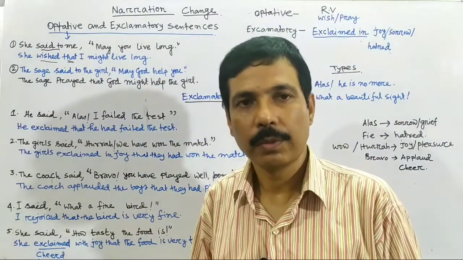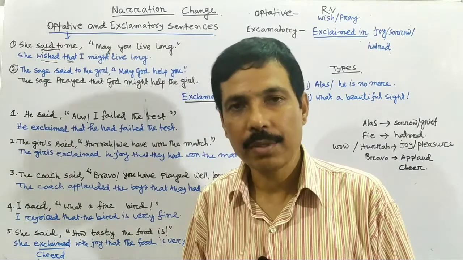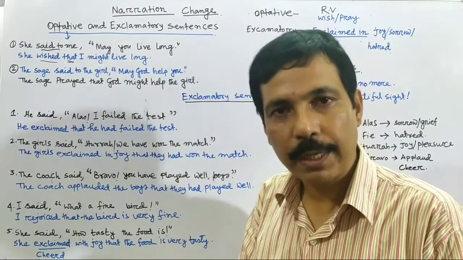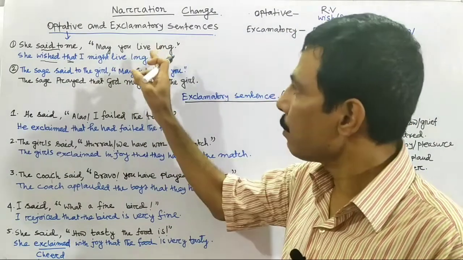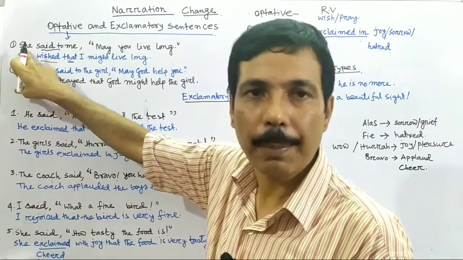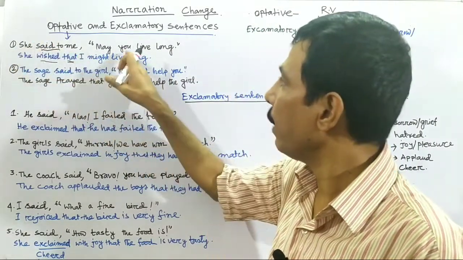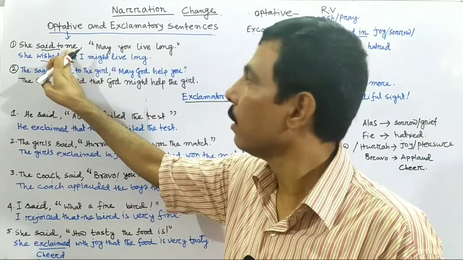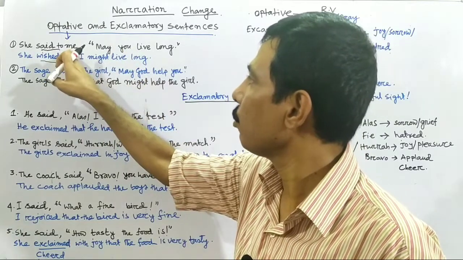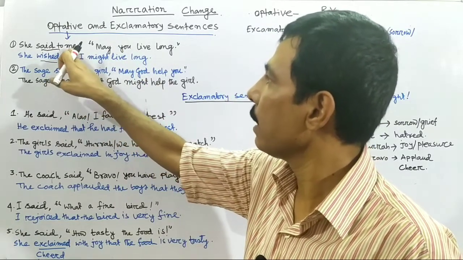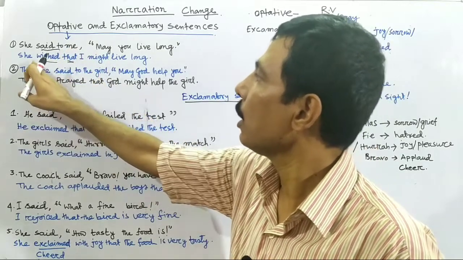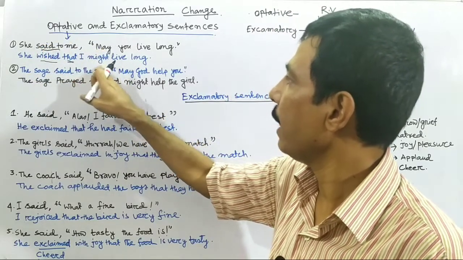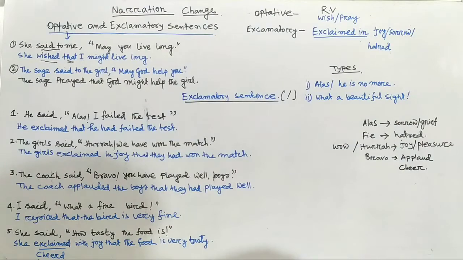Again the change of pronoun. I have already said many times. Here in the reported speech, within the inverted comma, if you find first person, that means I, my, mine, this first person changes according to the subject of the reporting verb. And if you find second person, you, your, this second person changes according to the object of the reporting verb. That means you changes according to me. So I, as it is subject, the subject form of me is I. So she wished that I may, as it is in past tense, the past form of may is might, I might live long. She wished that I might live long.